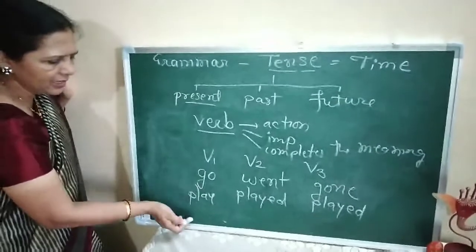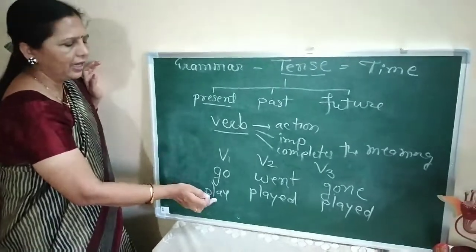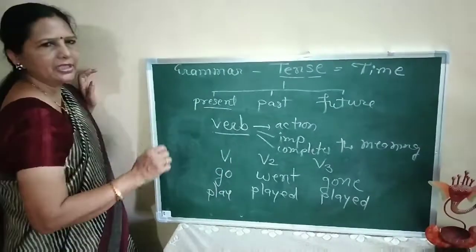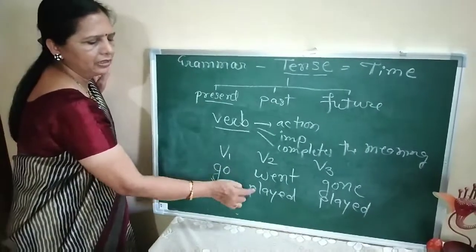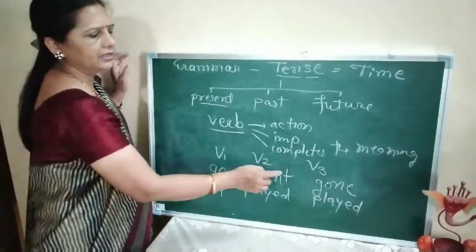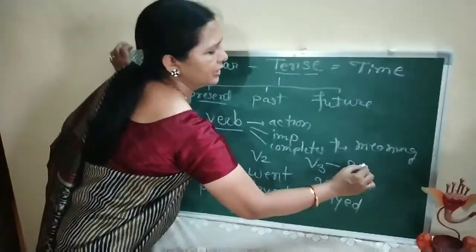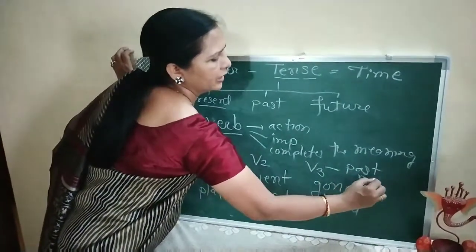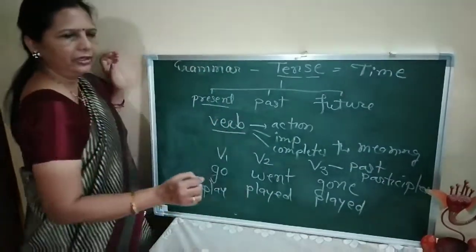Now these are the first forms and they are in present tense. This is V2, we see here past tense, and this is not future tense, but these are the past participles. When to use them we shall study later.